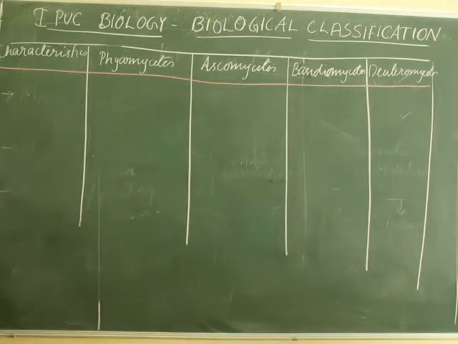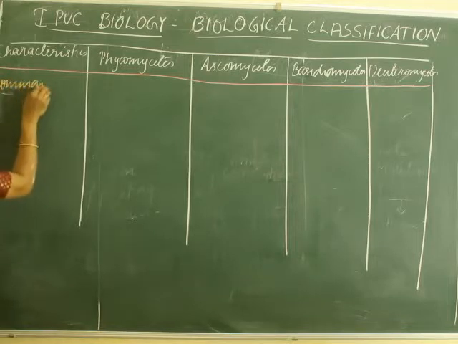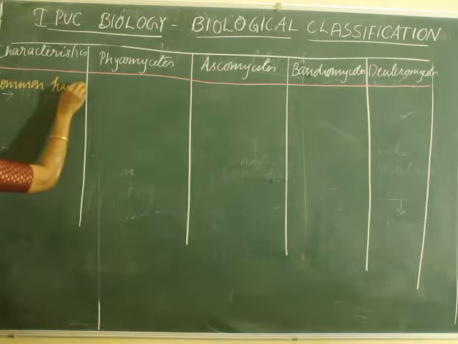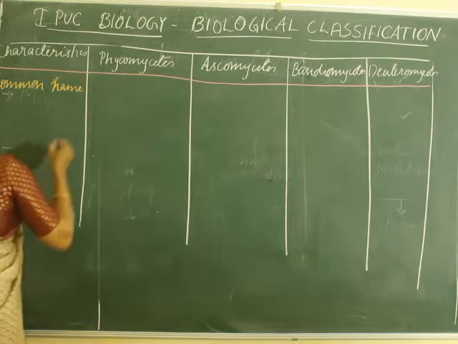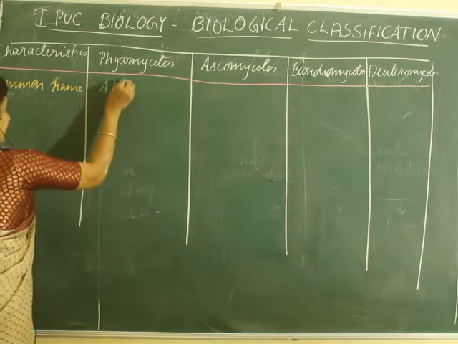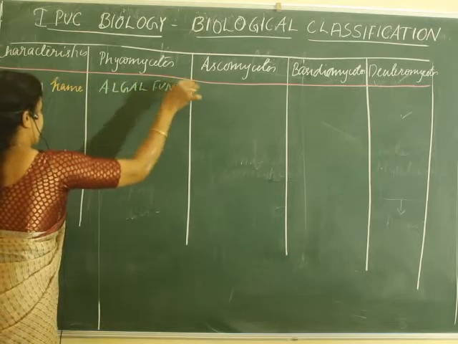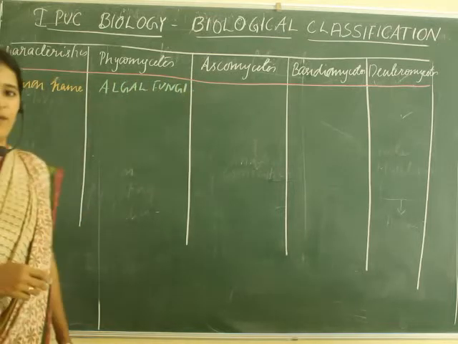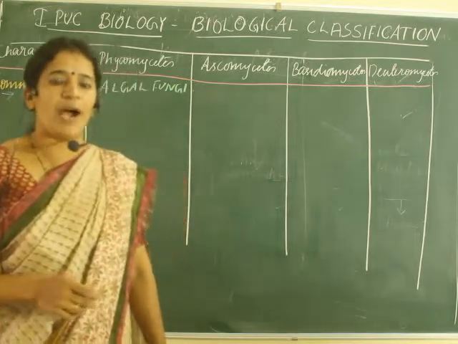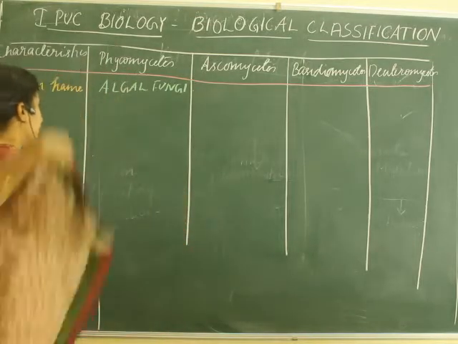First we will consider their common names. What are the common names for each class? The first one is Phycomycetes. The common name is algal fungi. Why is it known as algal fungi? The reason is that it is found in water, in aquatic habitats.